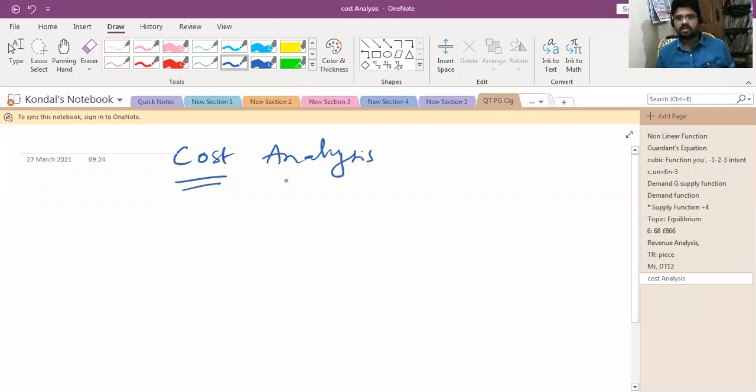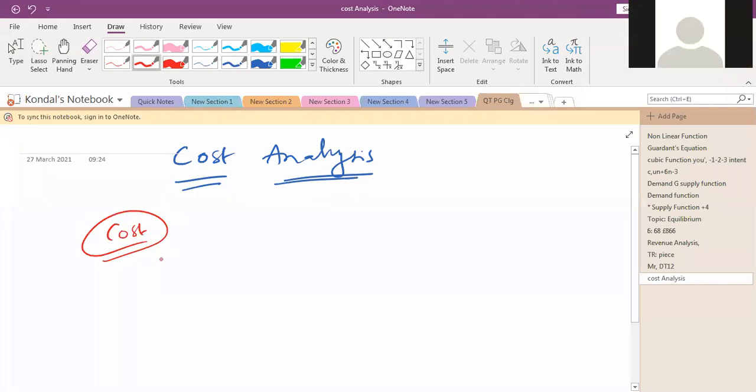Cost analysis. First we need to know what is meant by cost. Can anybody tell me what is meant by cost? How do we estimate the cost? Expenditure and production. So cost is known as the expenditure, right?